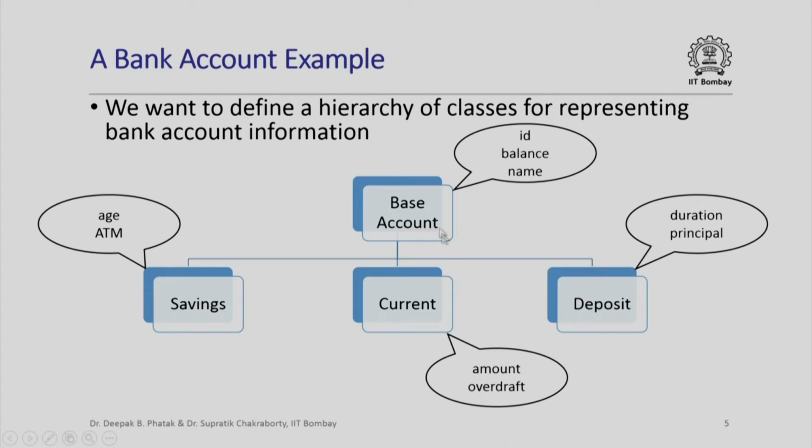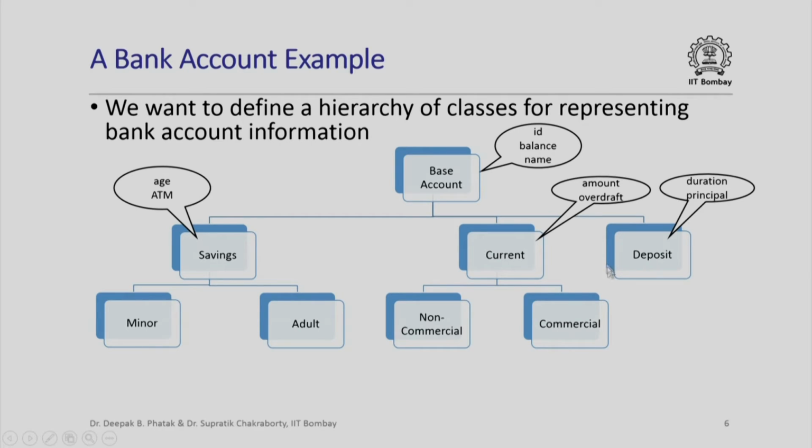So what you see is that there is common information like ID, balance and name which all the three types of accounts share, and then there is some specific information like age and ATM which is specific to a savings account and is not necessarily present in a current account or a deposit account. So this is the hierarchy of information that we want to represent using classes. We want to define a hierarchy of classes for representing this hierarchy of bank information.